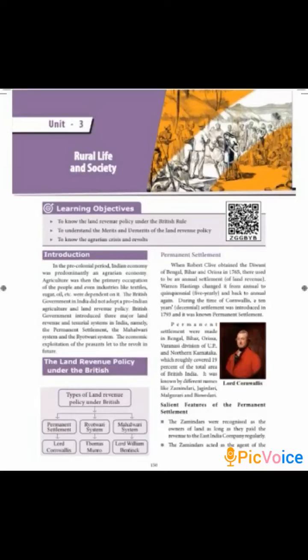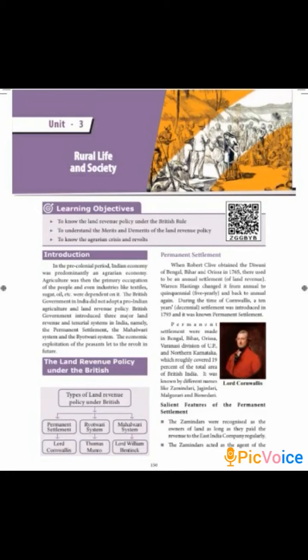Good morning, students. We'll be continuing with your previous chapter, rural life in society. In the last class I gave you about 4 classifications of the land revenue system, but now I have reduced it to 3. So whenever a question on land revenue policy or system comes, you have to mention only these 3 which I have given you in this picture.